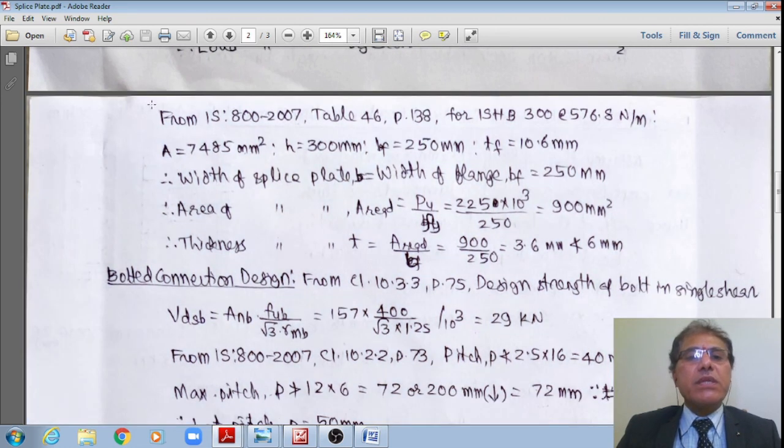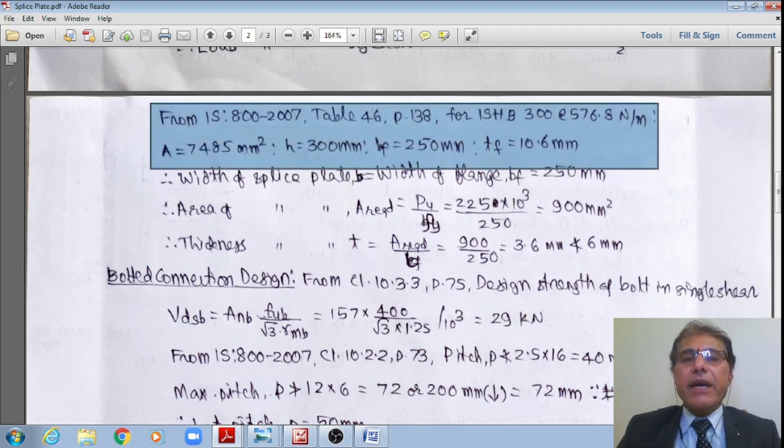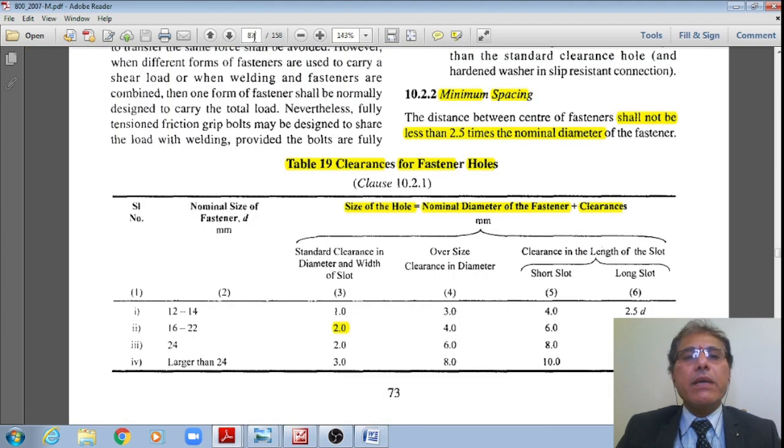However, if I go to IS 800 2007, table 46 of page number 138, for ISHB 300 for this column section, let me revisit this page number 138.